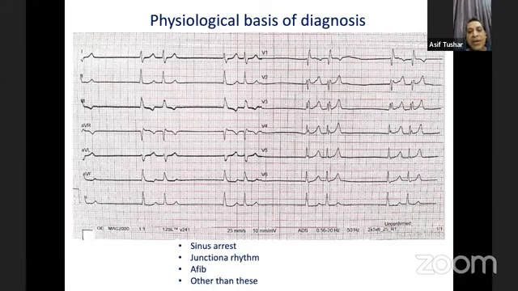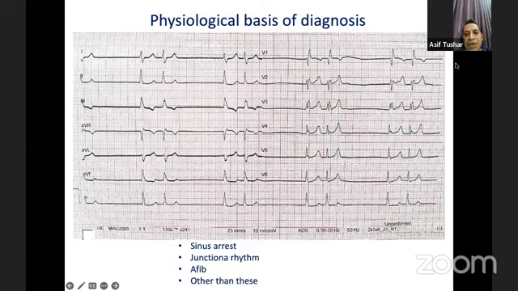This is a 12-lead ECG, and there is no obvious P wave in any of the leads, but two broad complex QRS are present, which are coming in a definite pattern. Two QRS at some interval, and these are coming.